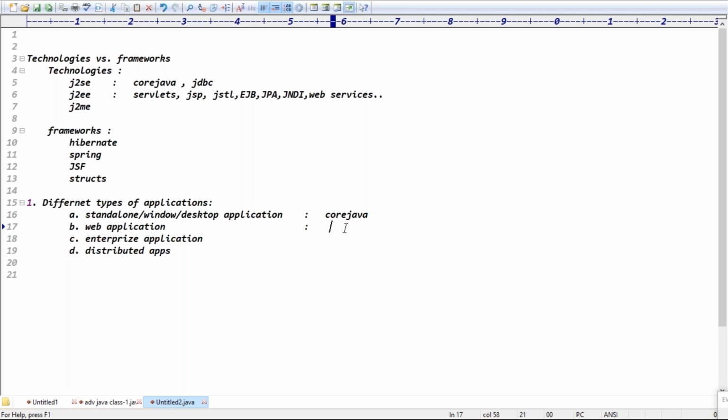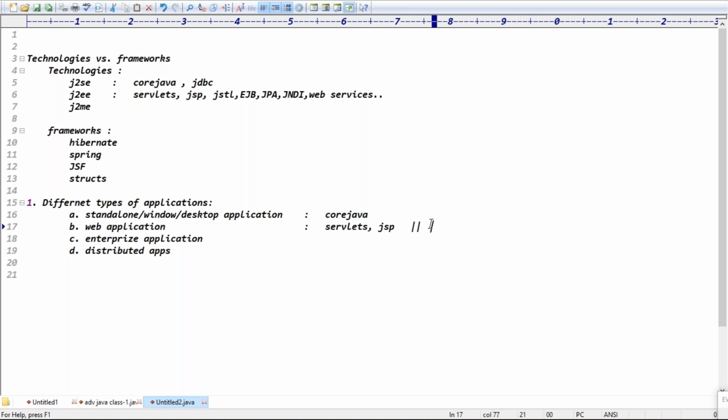See, what is a web application? I'll discuss that in tomorrow's class, definitely. First, you understand what technologies are used for what type of applications, right? Servlets and JSP are the technologies, guys. Definitely this belongs to the J2EE part. These technologies are used to develop which applications? Definitely web applications, right? Exactly.